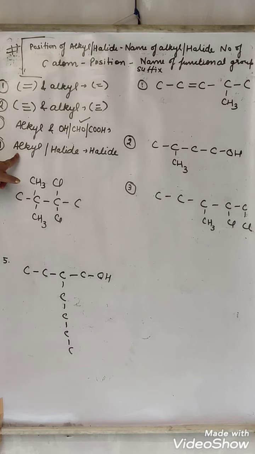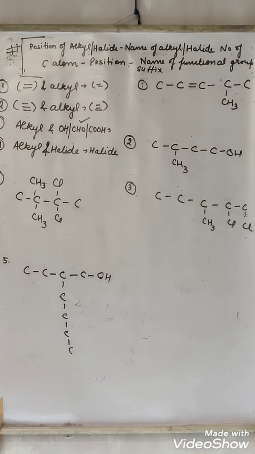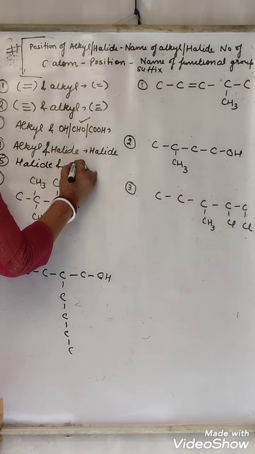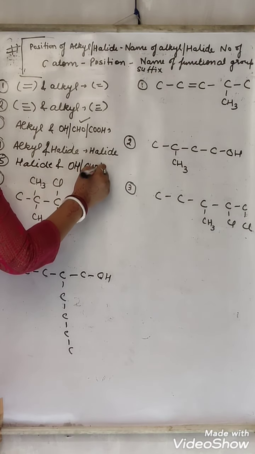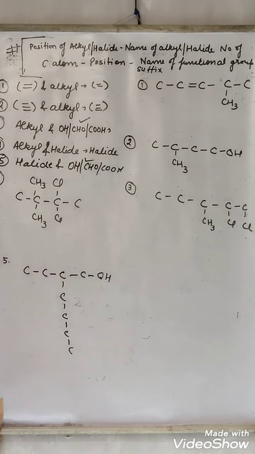If alkyl is present together with halide, then preference should be given to halide. If halide is present and these functional groups, OH, CHO, COOH, CO, something is present, then preference will be given to these functional groups. Okay? This is the criteria of preferences if two or more things are present.